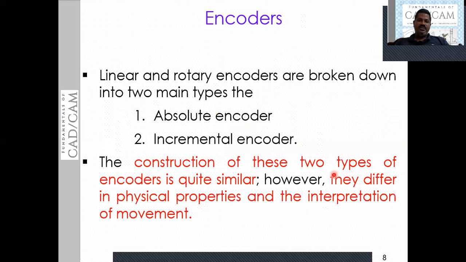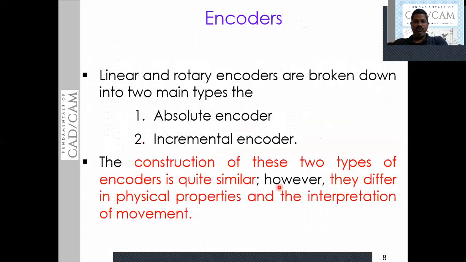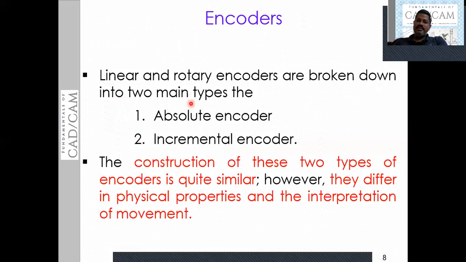So as I said just now, the encoders are generally categorized by means of their output. The basic types of encoders are linear and rotary. These linear and rotary encoders are again subclassified into two categories. One is the absolute encoder and the other one is the incremental encoder.